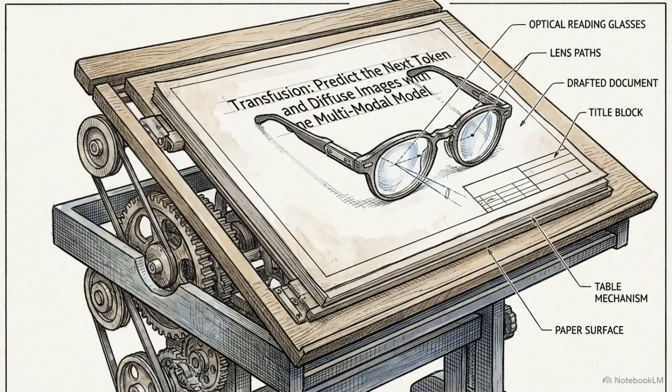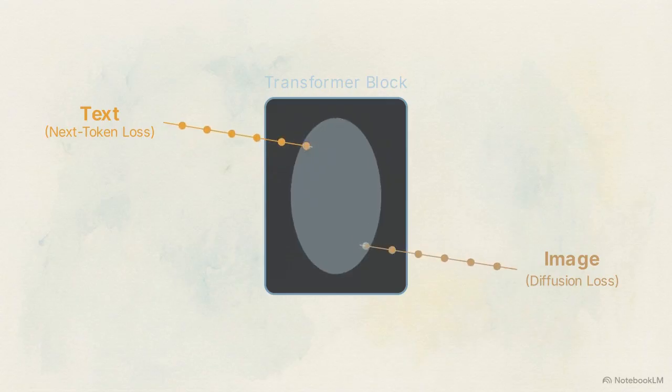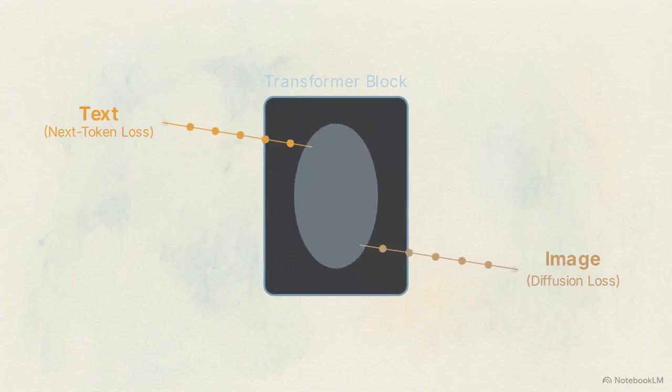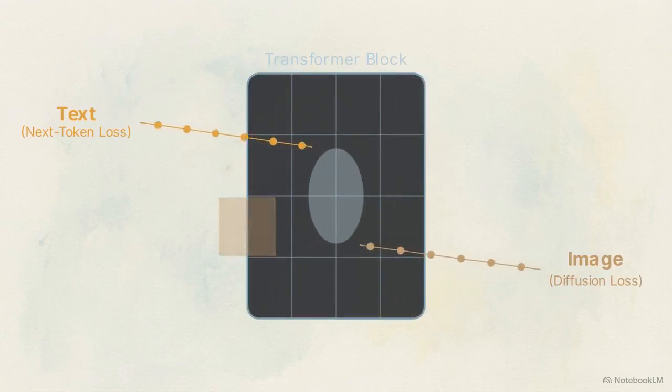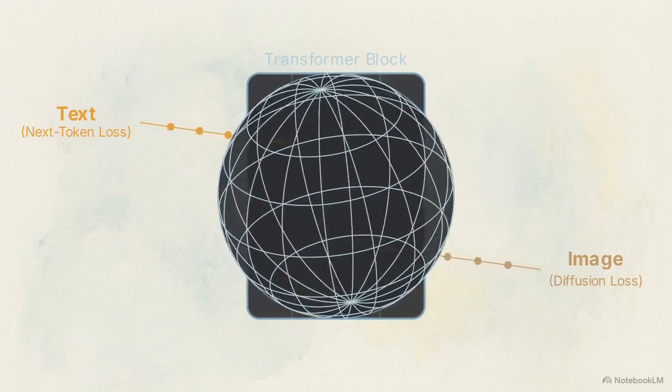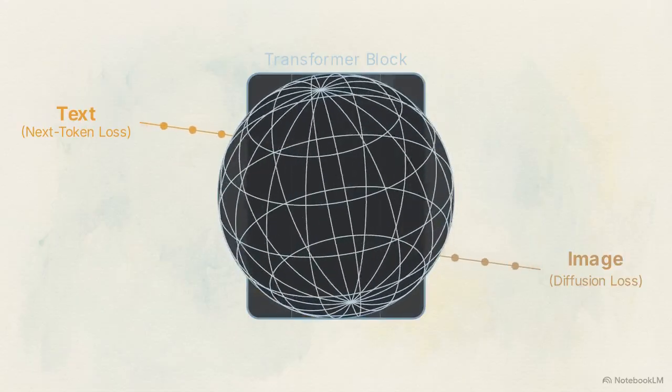The benchmark for this unified training approach is the Transfusion paper, released jointly by Meta and NYU, which details training a single model from scratch. This schematic illustrates a neural network architecture processing two distinct streams concurrently. Next token language loss applies to text, and diffusion loss to images, simultaneously through the same transformer blocks. As data increases, the mixture of experts dynamically scales, resulting in genuine world modeling behavior.